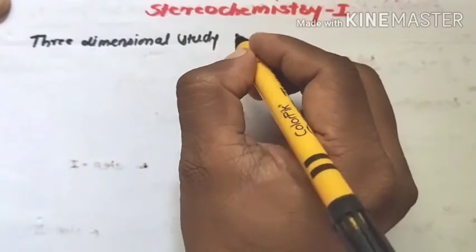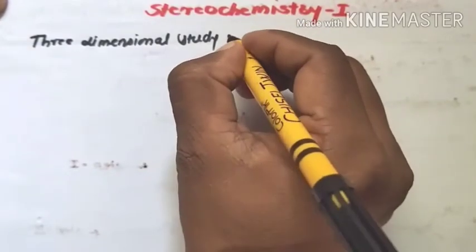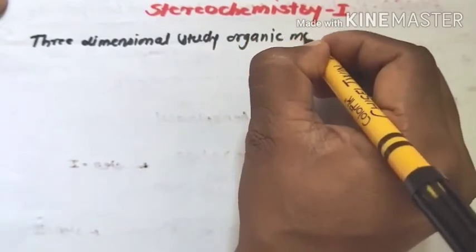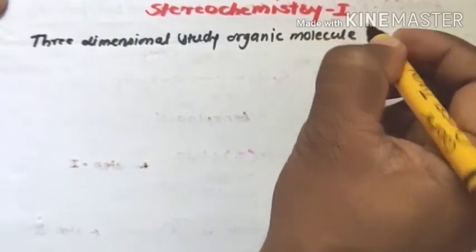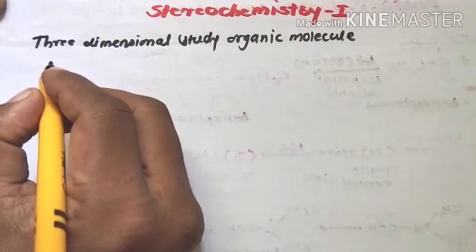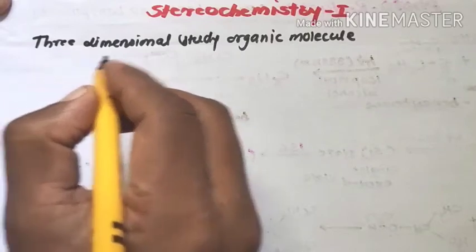It is also known as the chemistry of space.